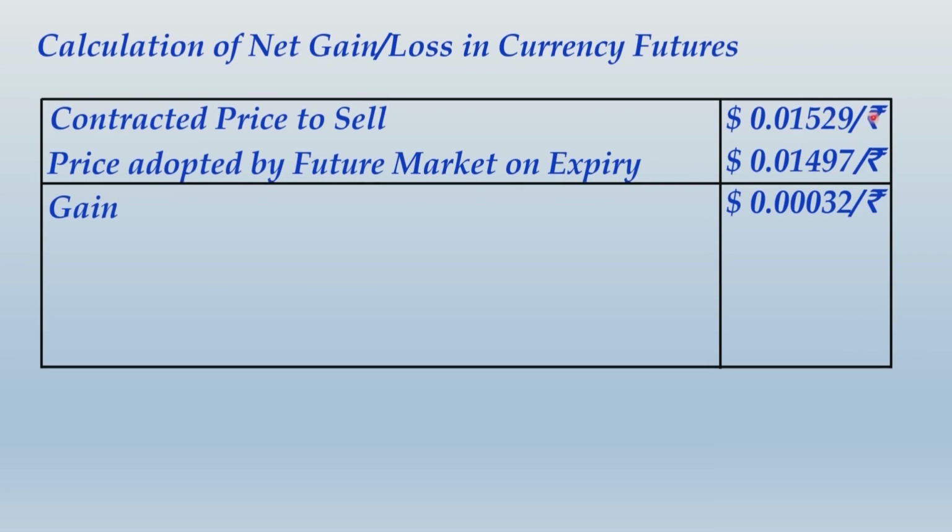Now over here, a point of caution, because it is a contract to buy and sell rupee. Understand one thing, that we have entered into a currency futures contract where the underlying asset was not US dollar, it was Indian rupee. Because the underlying asset is Indian rupee, the gain or loss that we get as a result will be expressed in dollars.